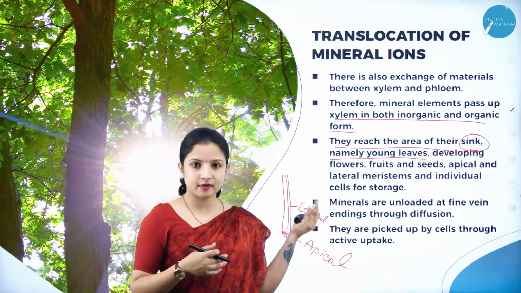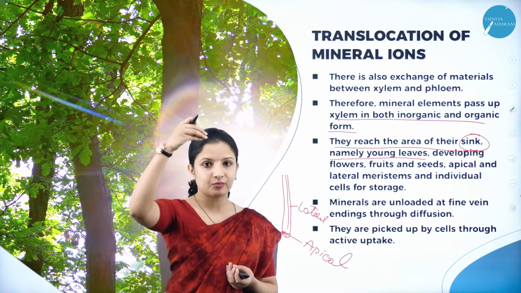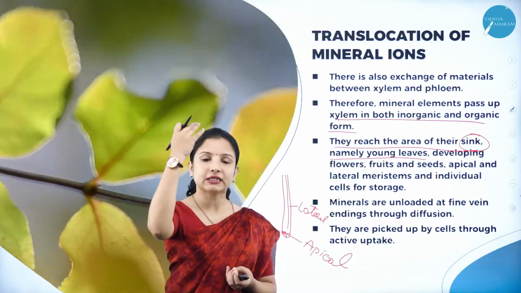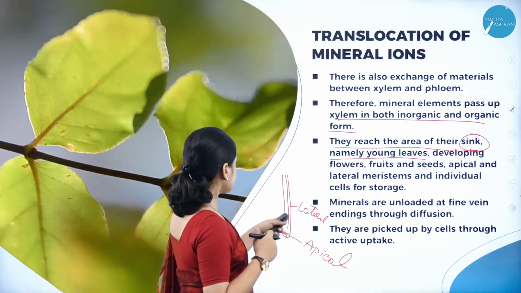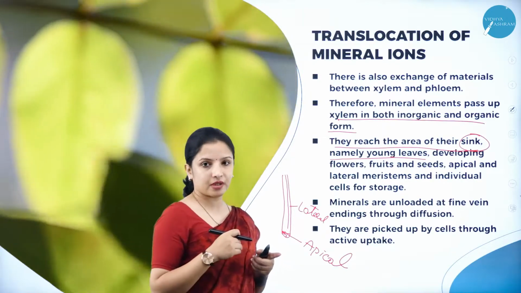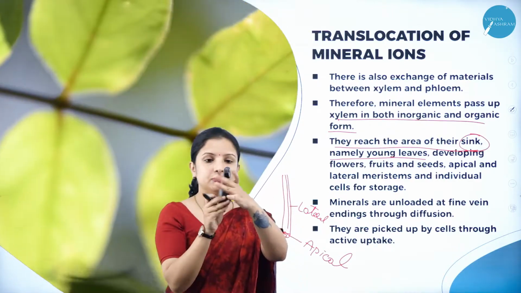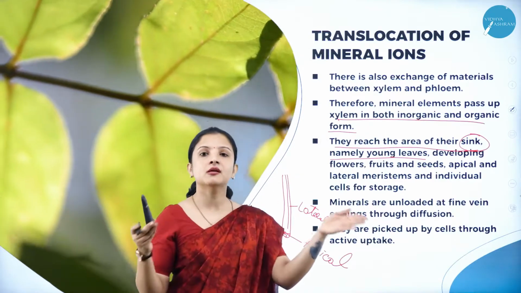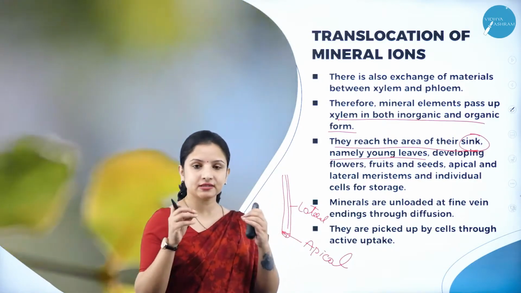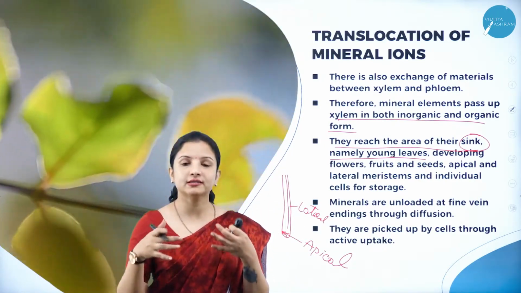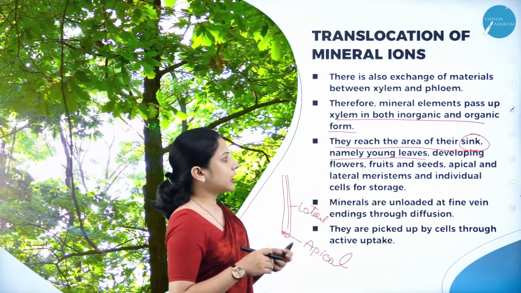If you take the example of the stem, the apical meristem is present at the tip of the stem. Because of the apical meristem at the tip of the stem, flowering and all will take place, because actively dividing cells are present there. And not just that, the elongation of the stem will also occur. Next, the lateral meristem is present at the side of the stem, where it helps in increasing the girth or size of the stem, right? Because actively dividing cells are present there, more nutrients are required in that particular region. Therefore, here they reach their sink.